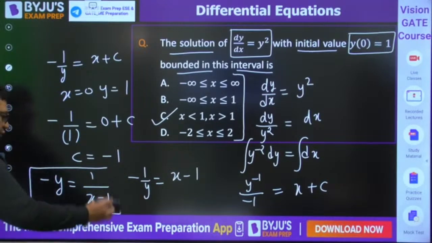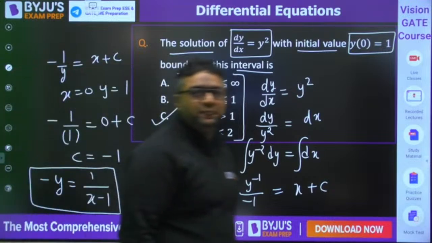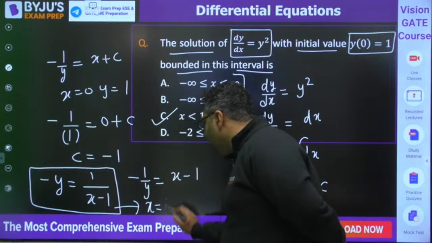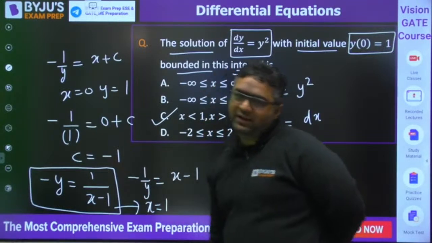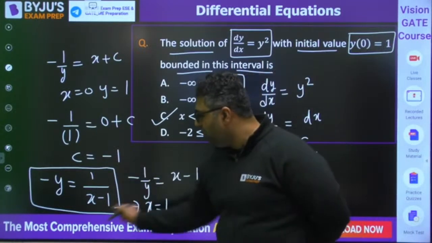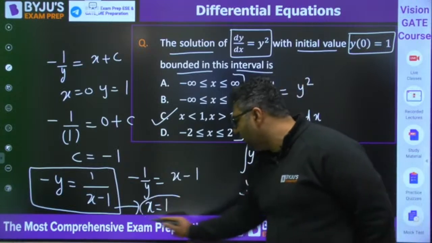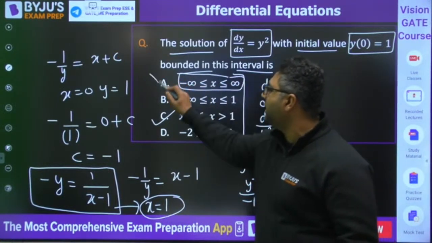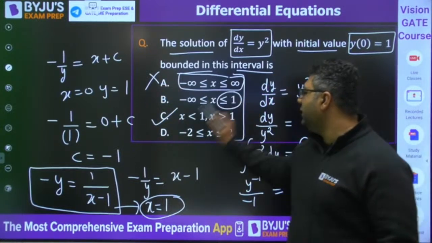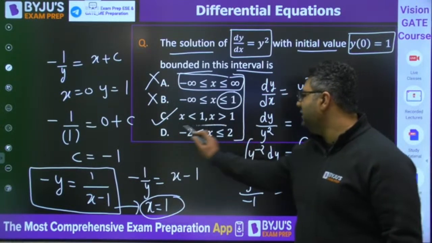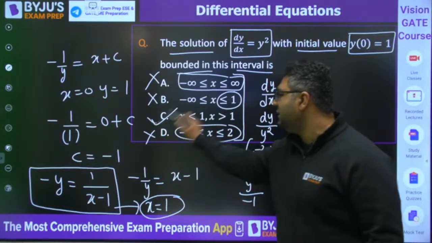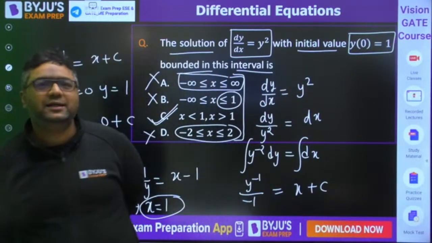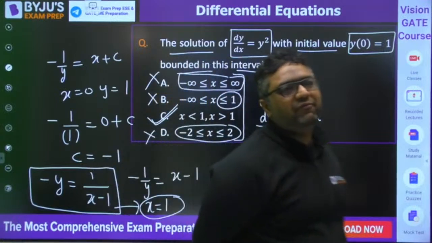You can see that when you put x equal to 1, this goes to infinity. As it is going to be infinite, we should avoid this value. If you see the limit in these options, 1 is included, so it cannot be the answer. Here 1 is included, it cannot be the answer. So only C is the right answer. Everybody understood? Those who gave the wrong answer, everybody understood?